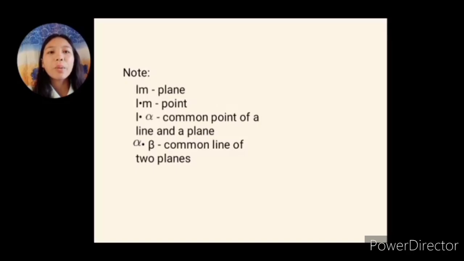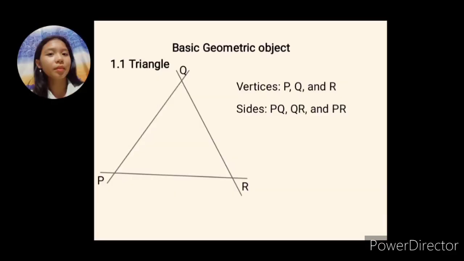Aside from that, we have L dot alpha, and it represents the common point of a line and a plane. And alpha dot beta, with two planes, represents the common line of two planes or the line intersection of two planes. So, these are the only basic ideas that we need to know in projective geometry.